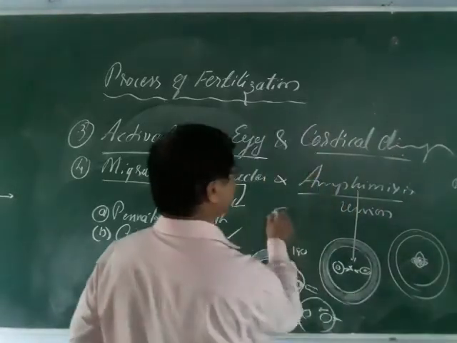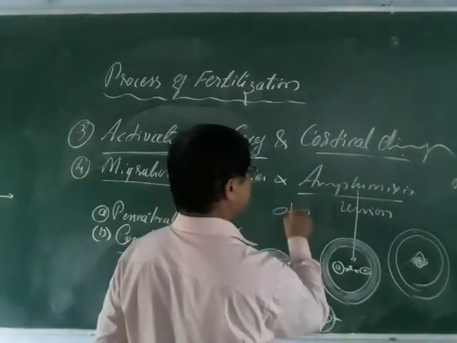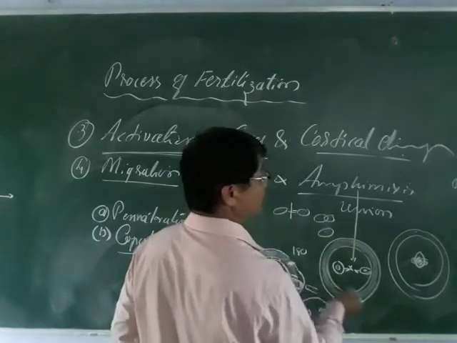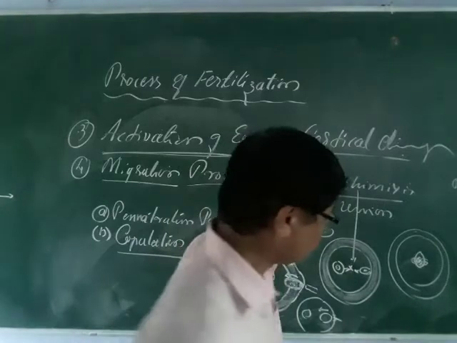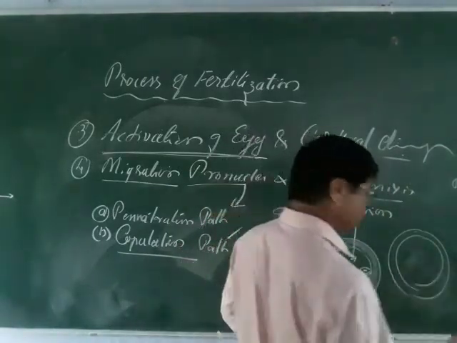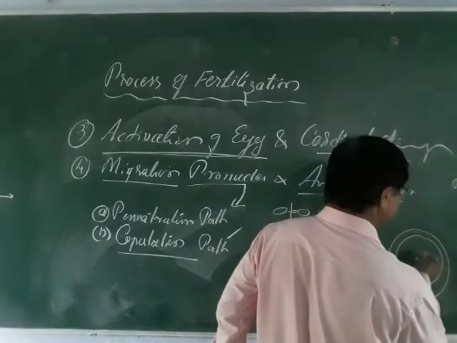So both the sperm and the egg come in contact, and ultimately here the fusion of the nucleus of the sperm and the egg nucleus takes place.